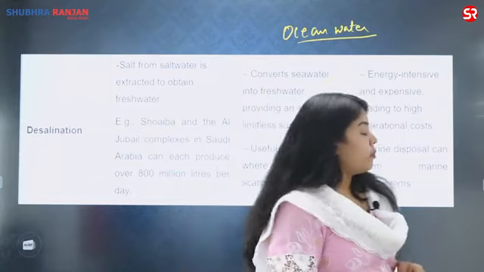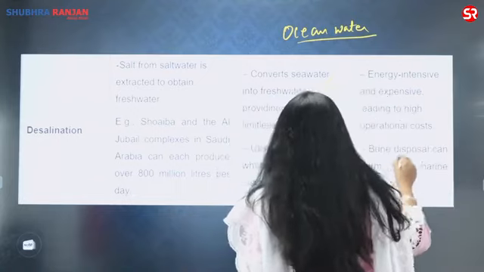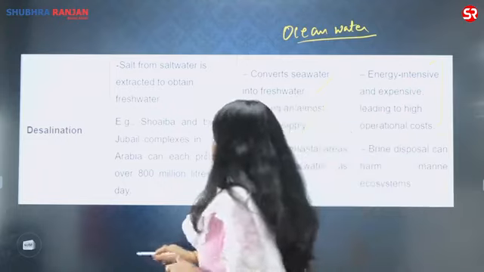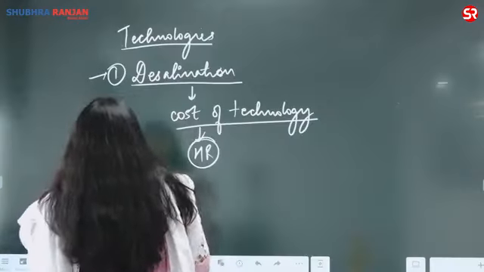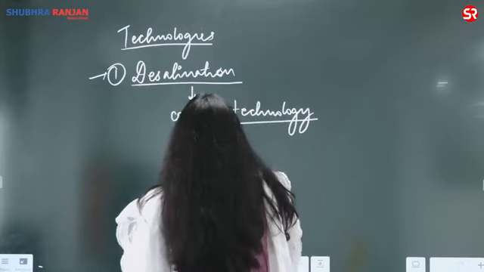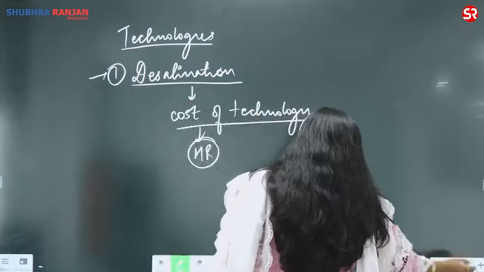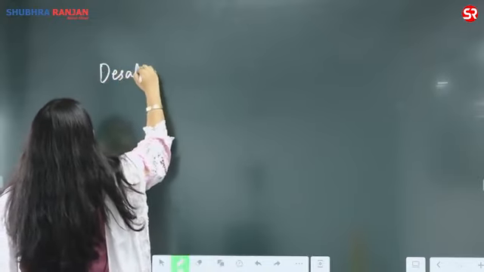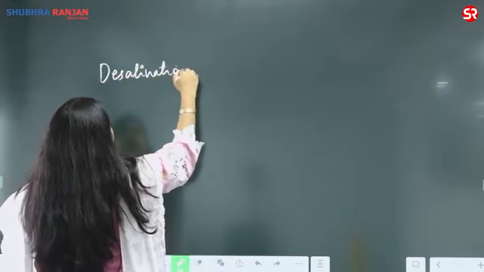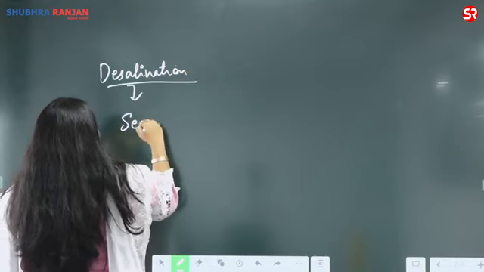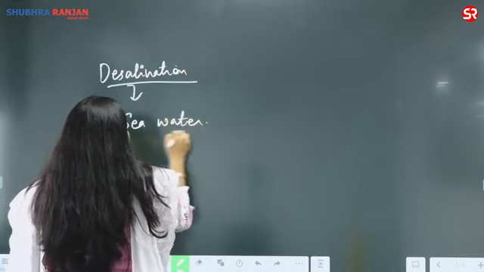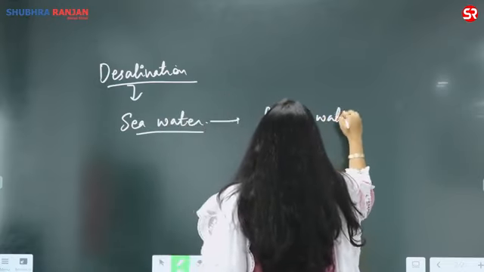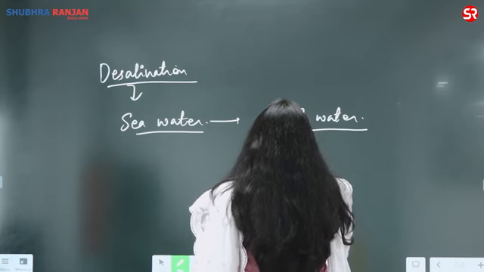But then there is a problem which is associated. Here only 2 problems are written. You can add one more to it. What are the problems which are associated? When it comes to desalination, we understood the desalination. If I write it in the answer format, I understood what exactly the desalination technique is, how the sea water is used for obtaining fresh water. Right? I can deploy this in the coastal region.